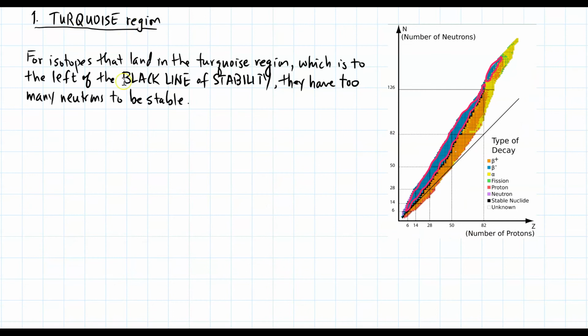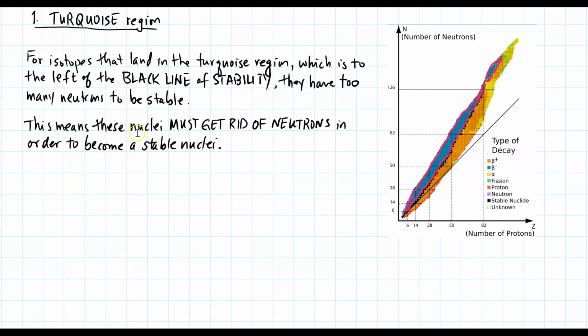The turquoise region. For isotopes that land in the turquoise region, which I've highlighted here with this pink line, to the left of the black line of stability, they have too many neutrons to be stable. This means these nuclei must get rid of neutrons in order to become more stable.